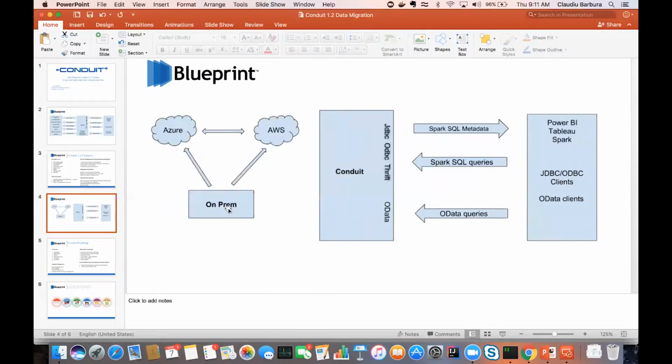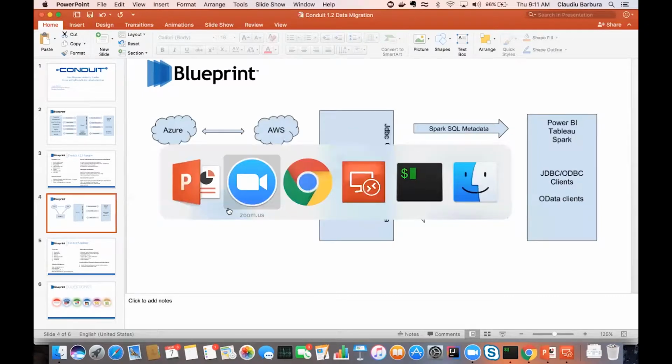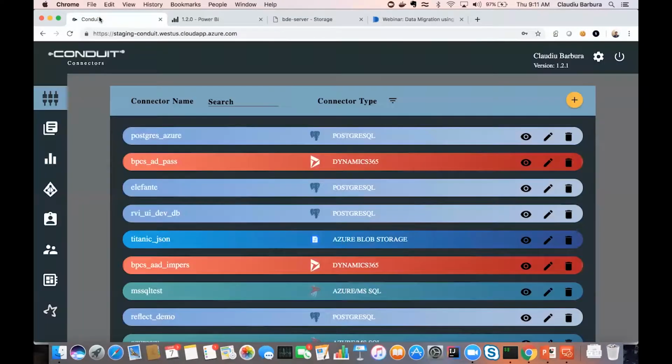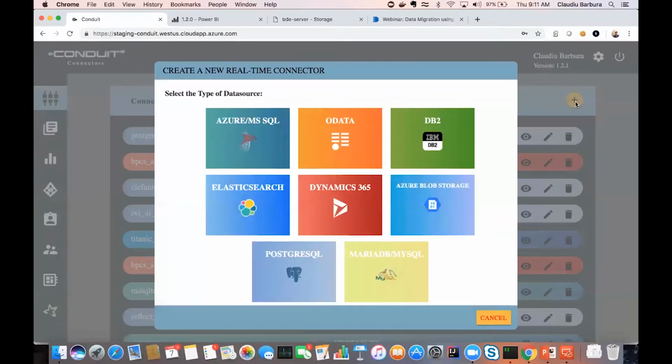So for now, I'll switch to the demo. I'm going to show the management console first. So this is the Conduit management console where you come in and you set up these connectors, right? We have the 8 data sources here: Azure, OData, DB2, Elastic, Dynamics 365, Azure Blob Storage, Postgres, and Maria. And these are both on-prem and the managed Azure Postgres services.